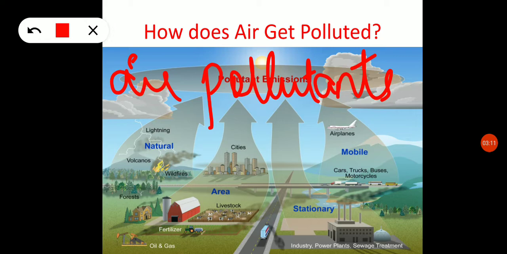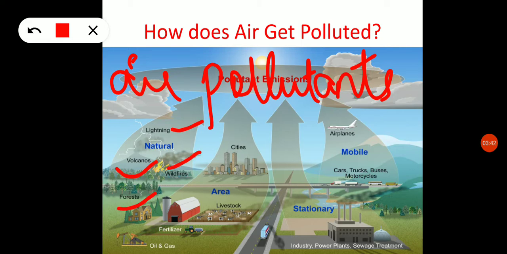Some of these air pollutants come from natural sources and some from artificial sources. Natural sources include volcanoes, lightning, forest fires, or wildfires.